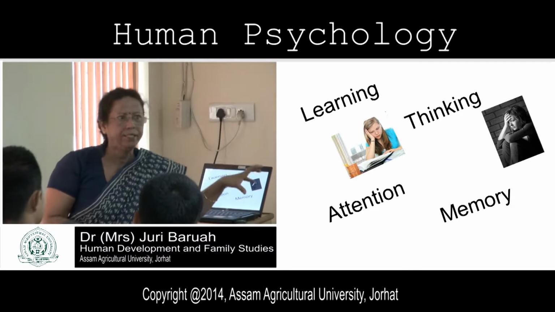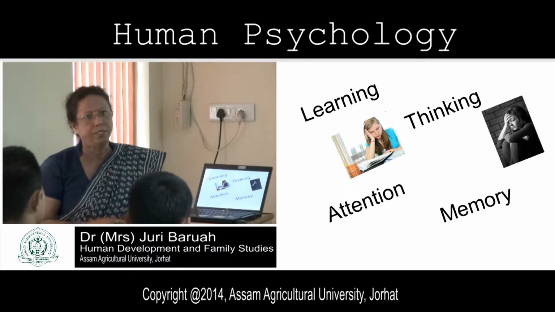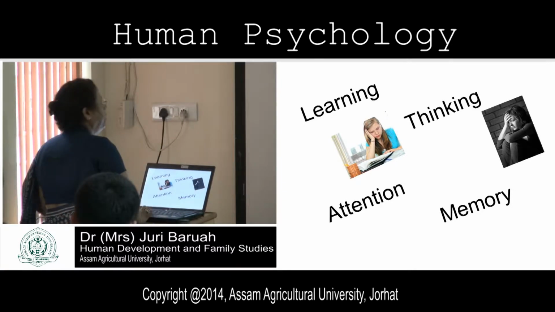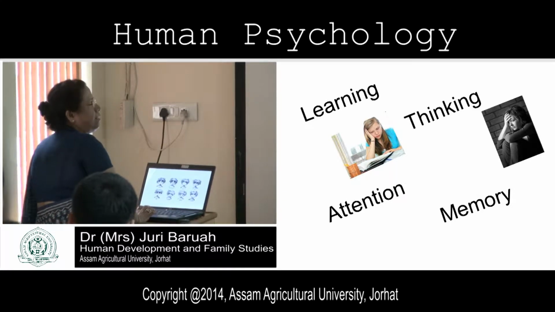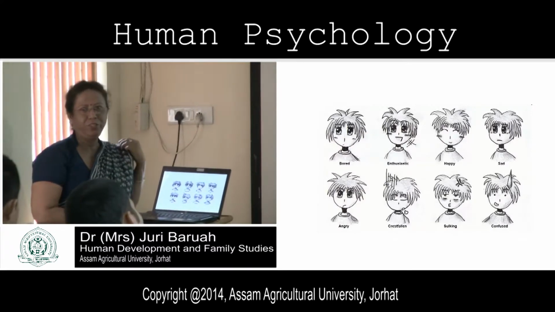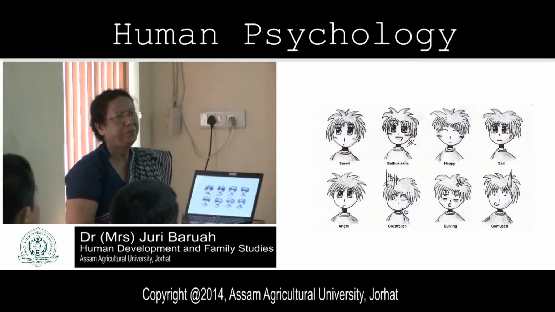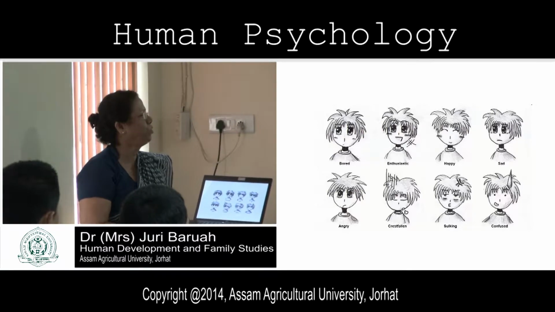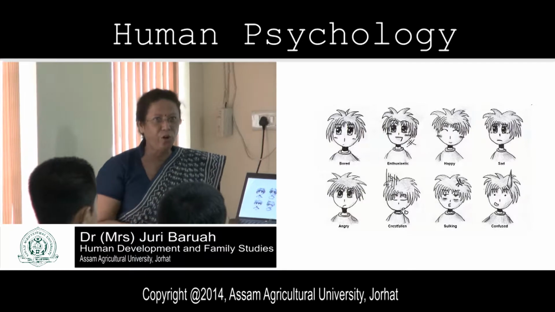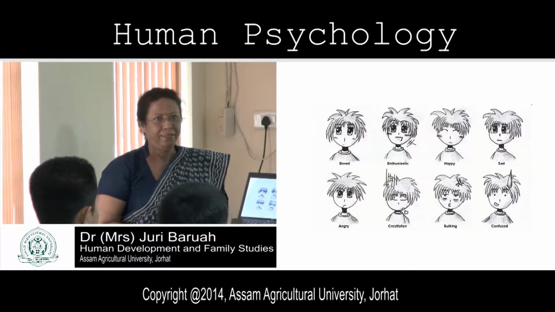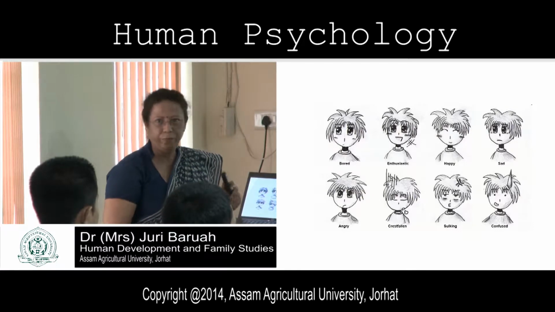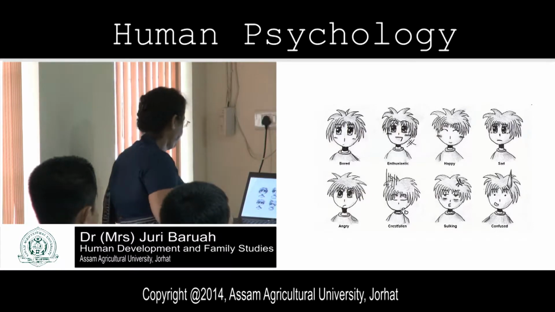All these things you will be learning under the course psychology. These are pictures about human expressions or emotions. This also you will get under psychology: anger, joy, smile, aggression. All this will be included under psychology.